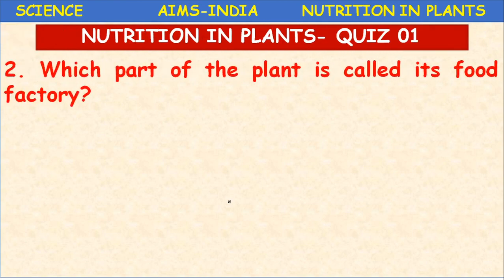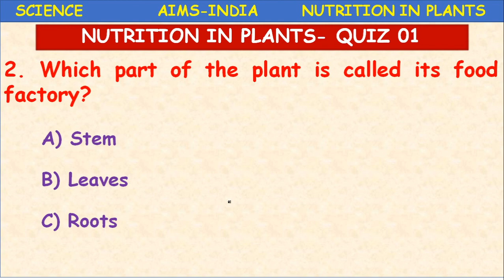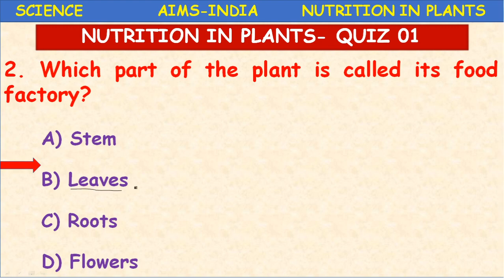Which part of the plant is called its food factory? Stem, leaves, roots, flowers. Yes, leaves are called the food factories of the plant. Why they are called food factories?